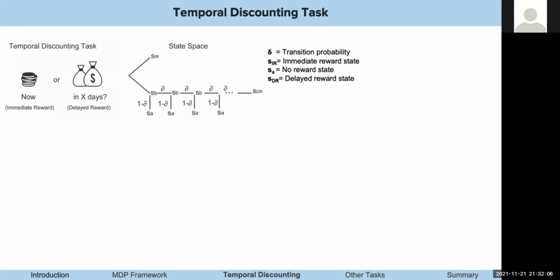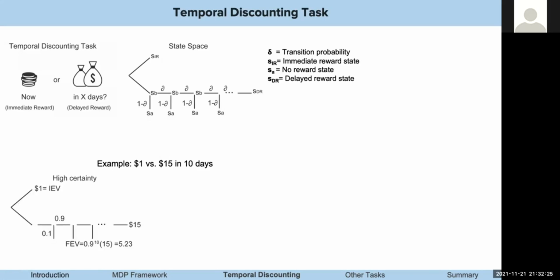The first task is a temporal discounting task, which asks whether an agent wants a small reward now or a future larger reward. If we take a look at the state space, we can represent the 2 actions or choices using 2 states for the immediate and delayed reward state, and each time point with a continue state or an exit non-rewarded state when thinking about the future reward. And we can manipulate the transition probability to reflect the volatility of that future reward. In a simple example, in a high certainty environment, there would be little chance of losing that larger reward along the way, and the expected value would be higher. So the best action is to take that future reward.